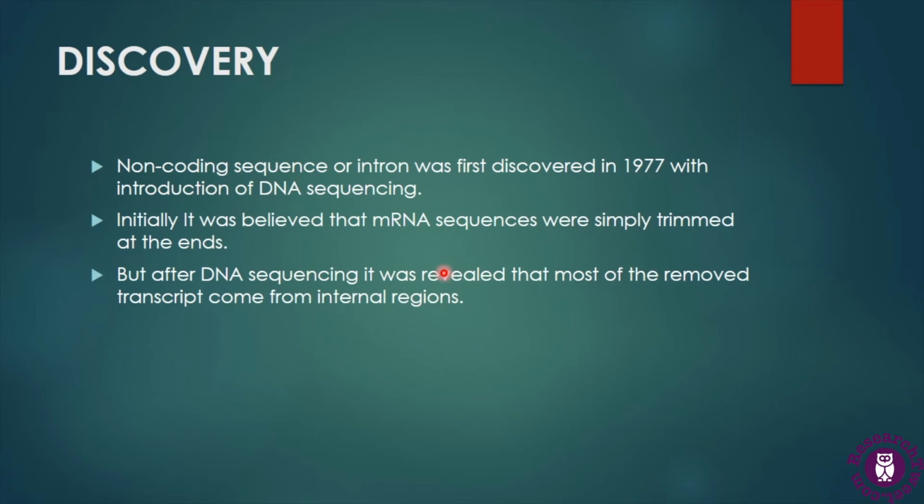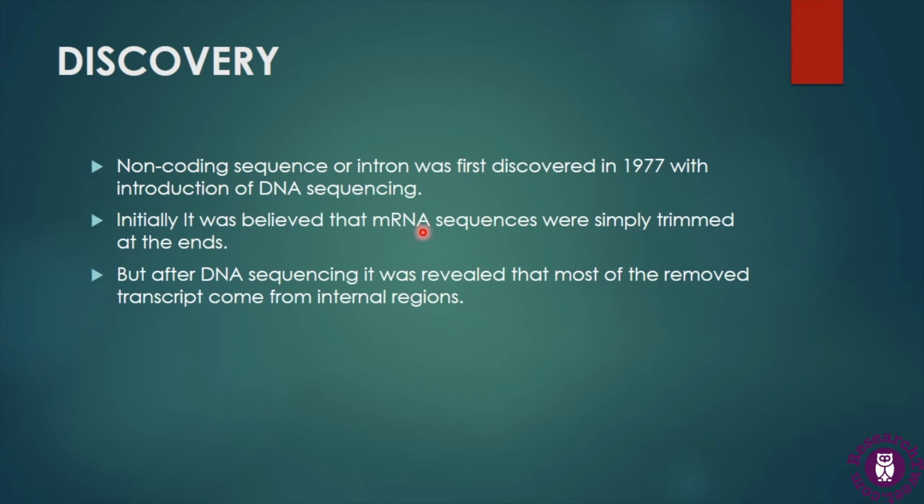When DNA sequencing arrived, it was initially believed that the mRNA transcript was simply trimmed at the ends, because it was seen that after the process of RNA splicing, the mRNA transcript was shortened in length.